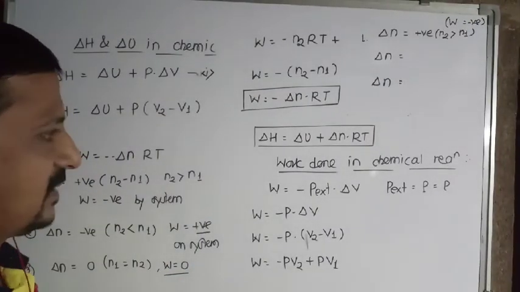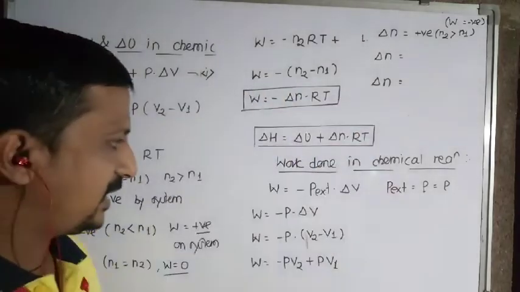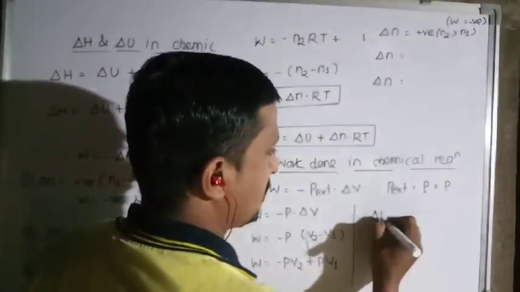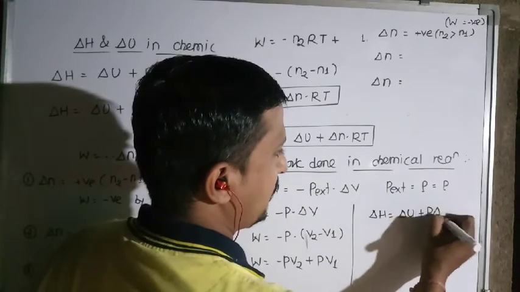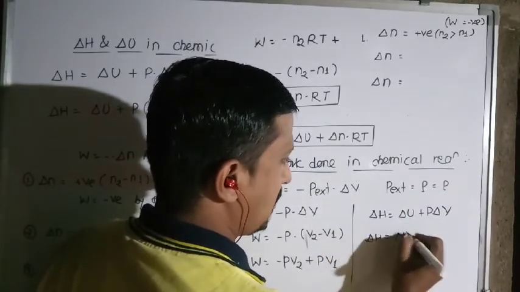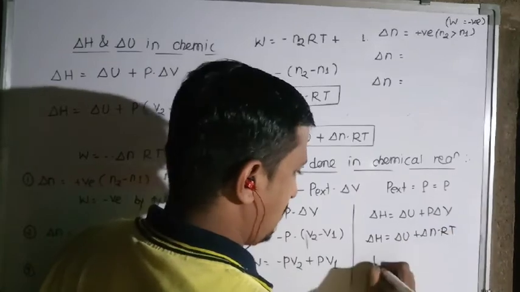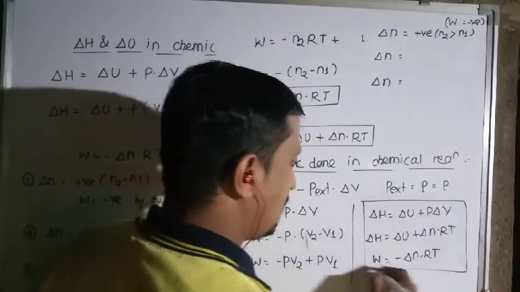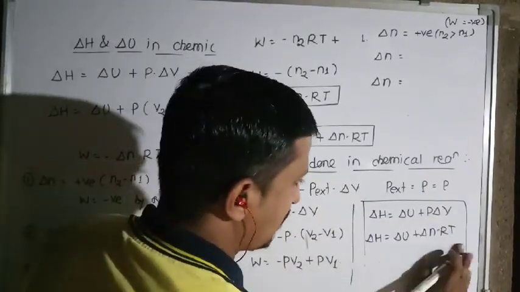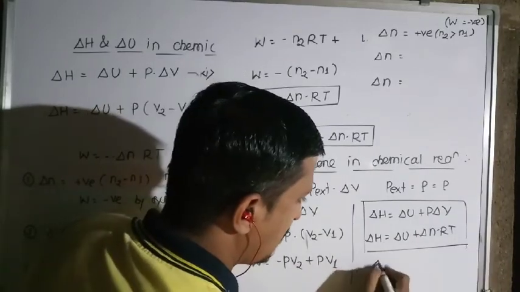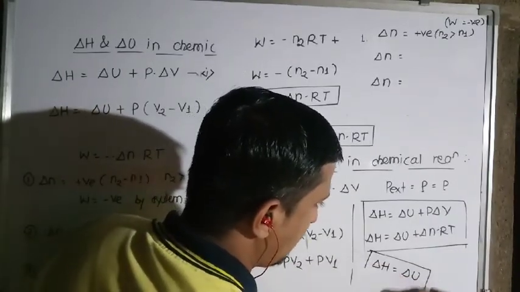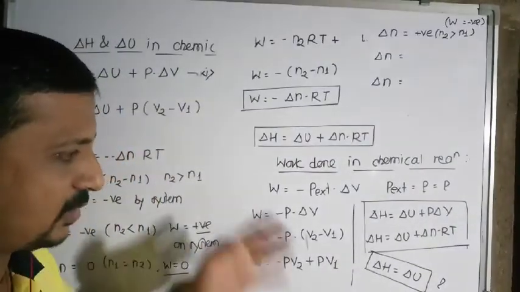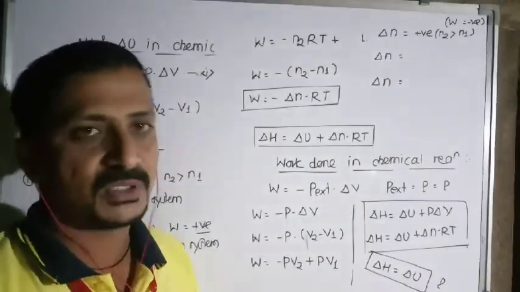And one more point a question may ask, it is homework for you. Just study these things. The homework is that from the first equation, delta H is equal to delta U plus P delta V, delta H is equal to delta U plus delta N RT, and W is equal to minus delta N RT, tell me the conditions under which delta H is equal to delta U. What would be the conditions? Just look and then draw: there are three conditions at which delta H becomes equal to delta U.